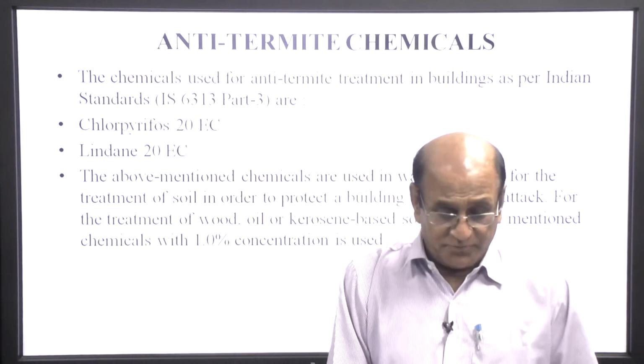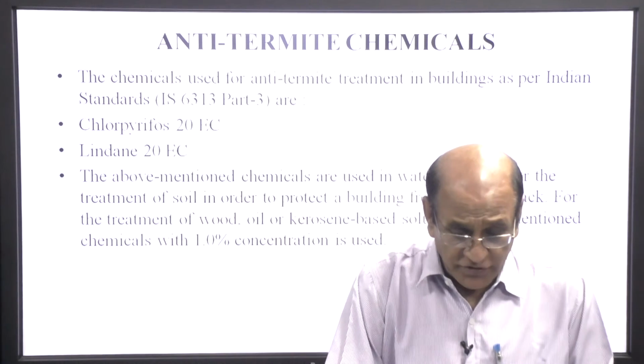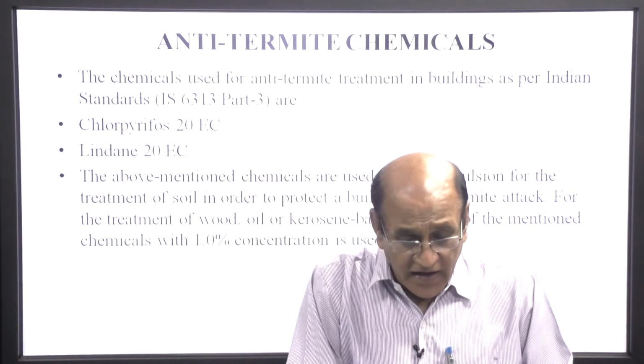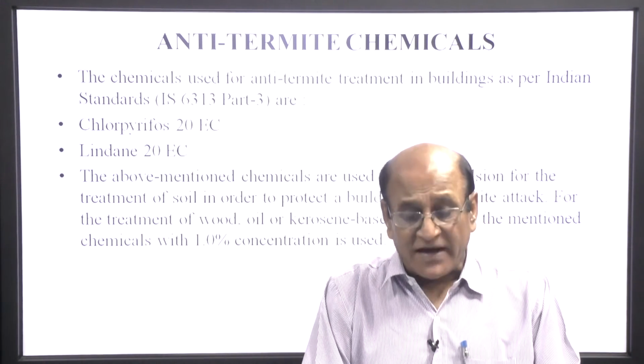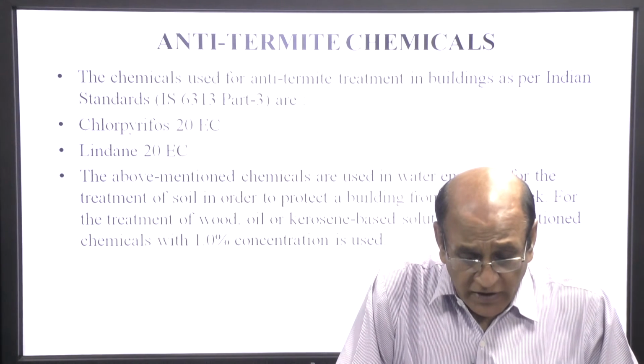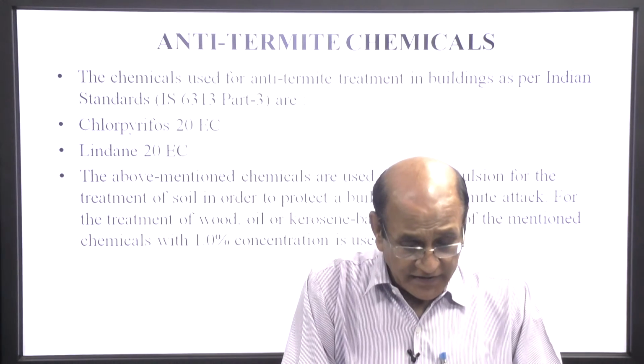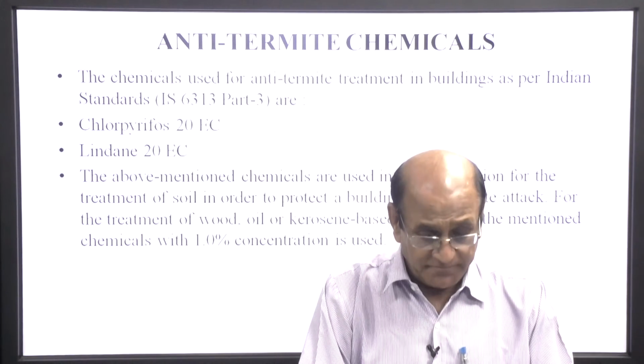Anti-termite chemicals. There are many types of anti-termite chemicals used, and they are given in IS 6313 Part 3. One is chlorpyrifos 20 EC and another is lindane 20 EC.